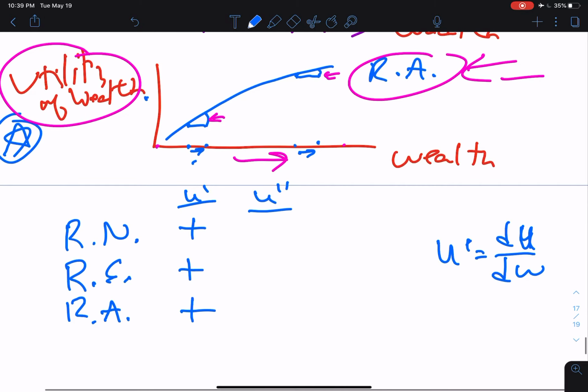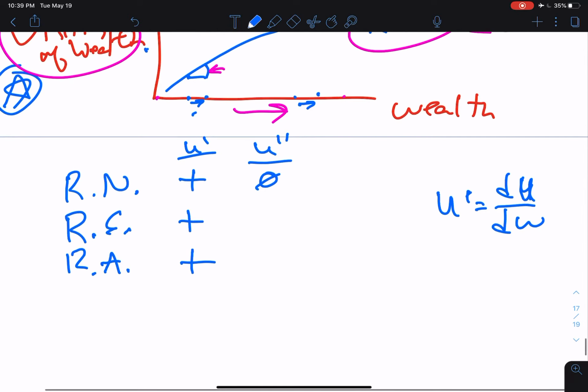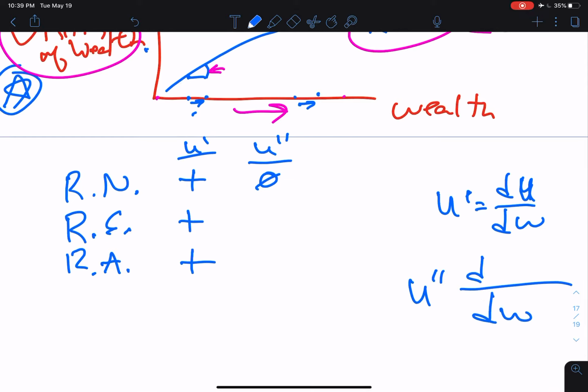That means that the slope isn't changing, so the second derivative is zero. Remember, the second derivative, U double prime, is just the change in something associated with the change in wealth, and the something is the first derivative, dU/dW. Okay, so this is what U double prime is: the second derivative of utility of wealth with respect to wealth.